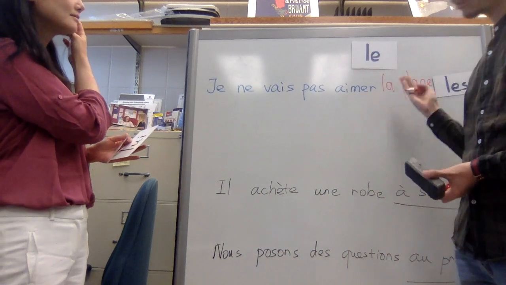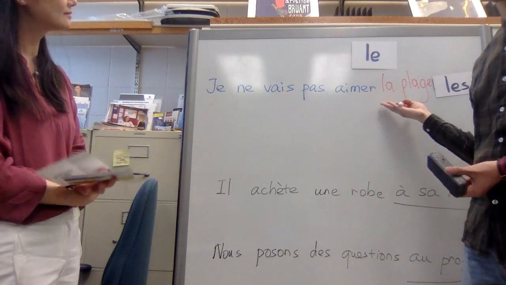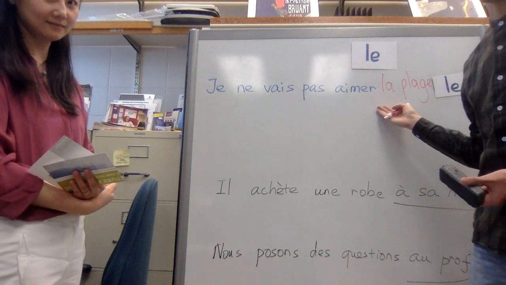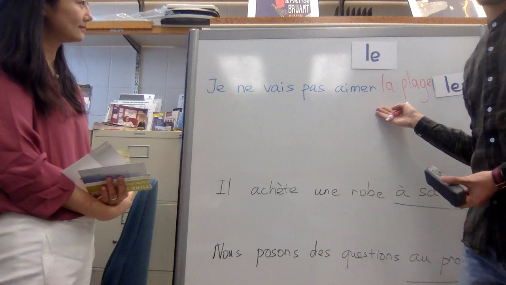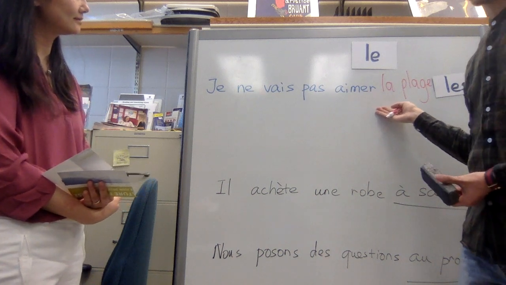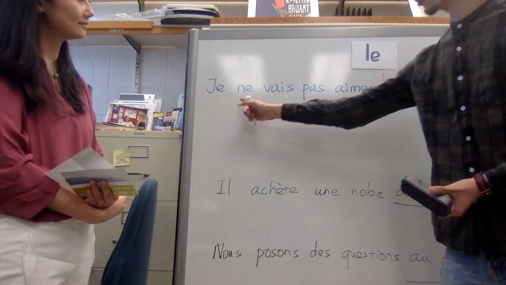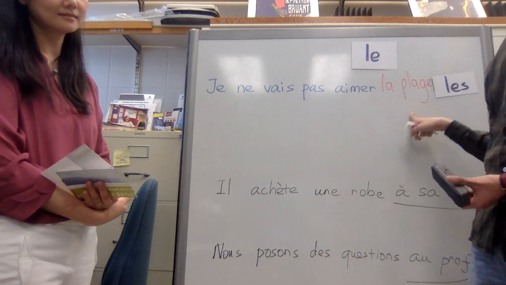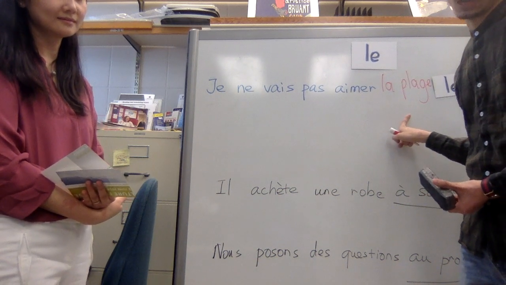Remember the question that you have to ask to spot the COD or the COI in the sentence? To spot the COD, you have to ask qui ou quoi, who or what. Je ne vais pas aimer quoi? La plage. So la plage is a COD.